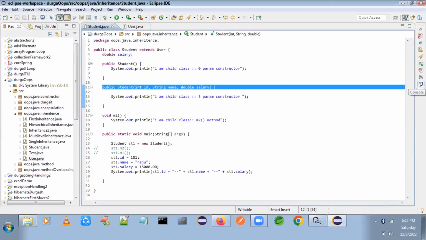Here, in line number 23, you are creating the object by using the zero-parameter constructor, right? You need to call the parameterized constructor.